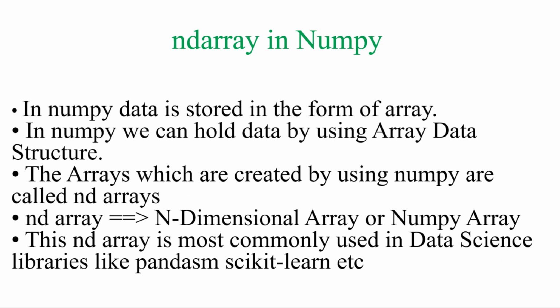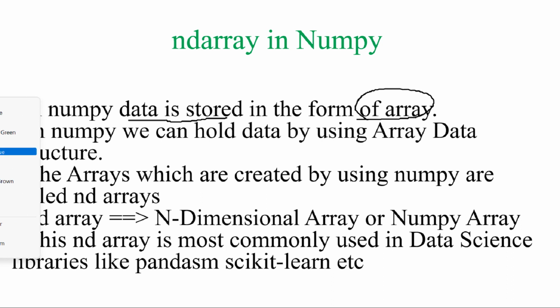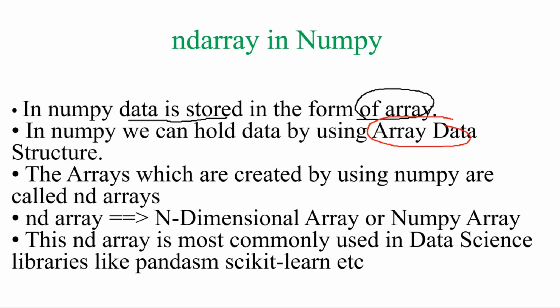In Numpy, the data is stored in the form of an array. So the basic element of Numpy is the array. We hold data by using the array data structure. The arrays which are created by using Numpy are called ndarrays. So we will call Numpy arrays ndarrays. Ndarray means n-dimensional array or Numpy array.